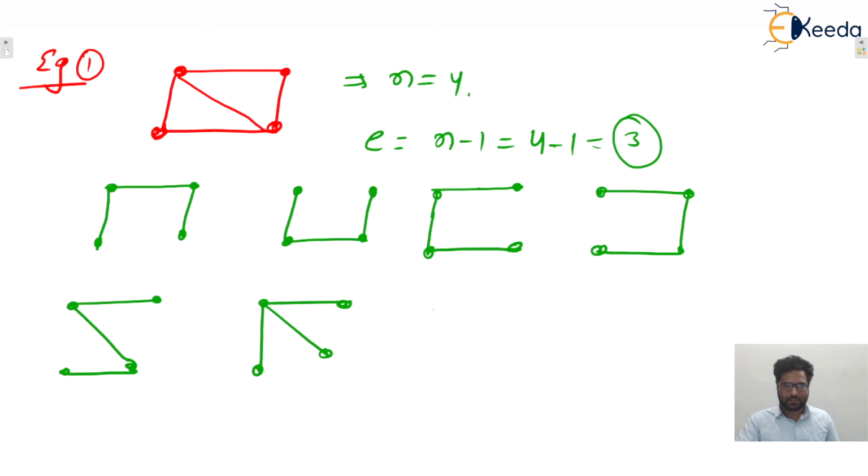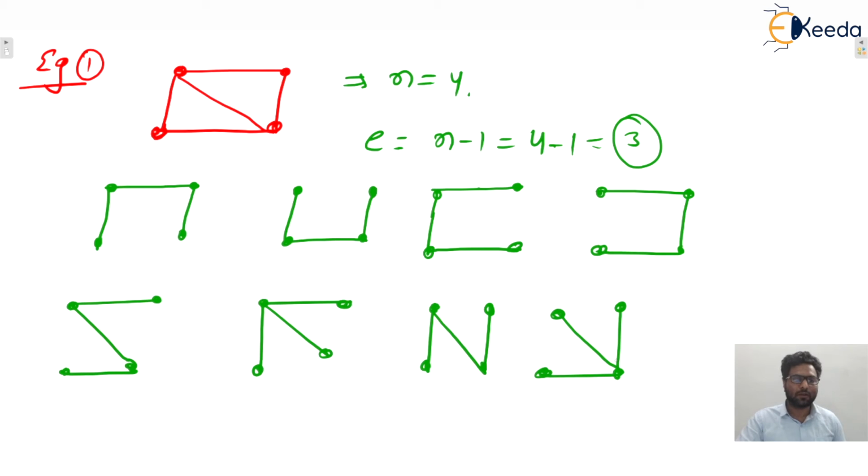Yes or no? Next one, you only tell me. Yes, we can say that this one is also possible. Yes or no? And next one, this one is also possible. Yes or no? So all these are the spanning trees of this particular graph.